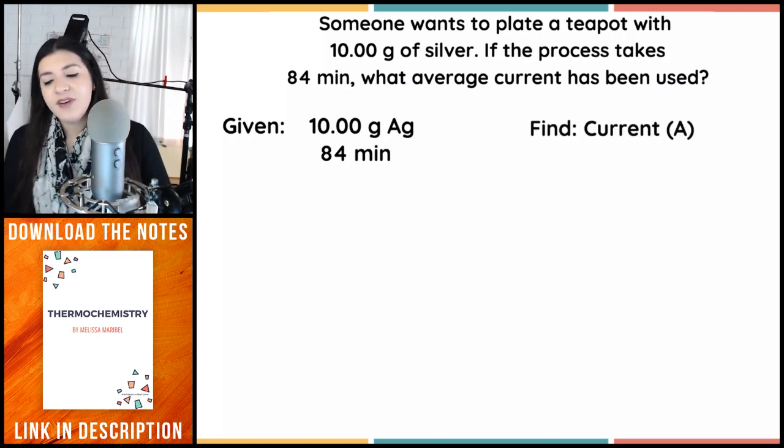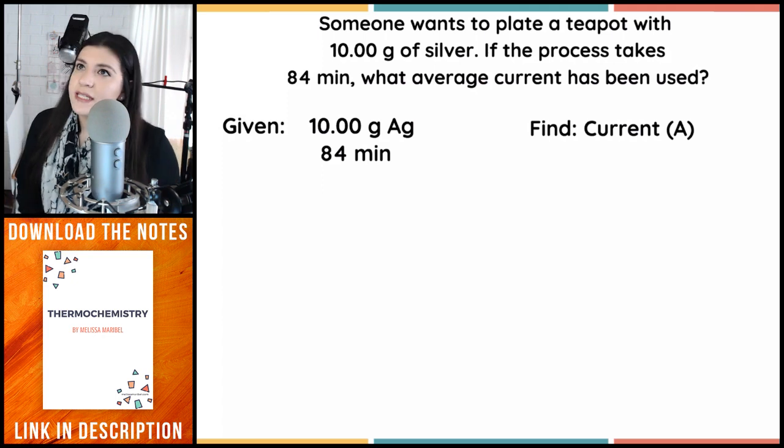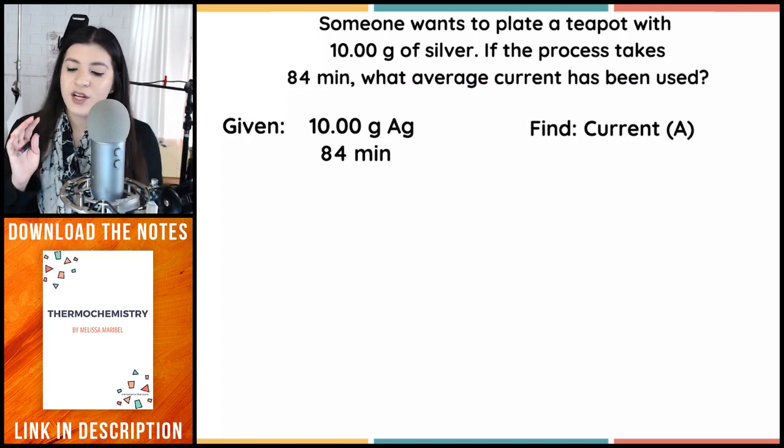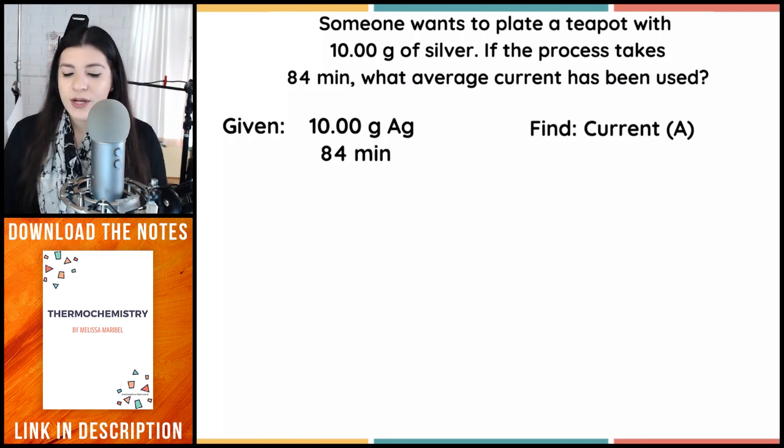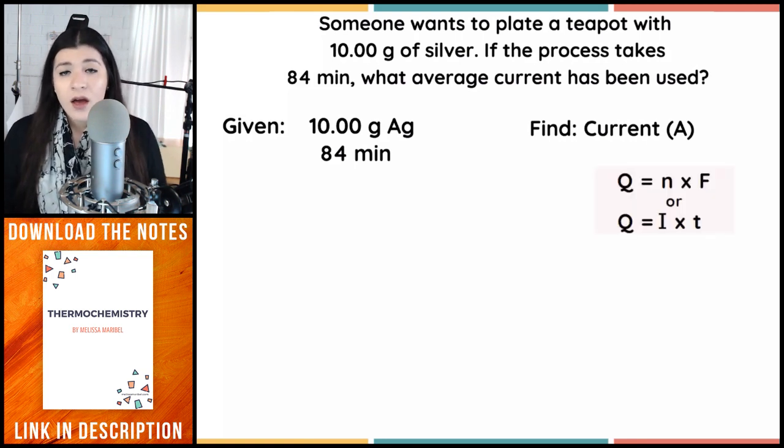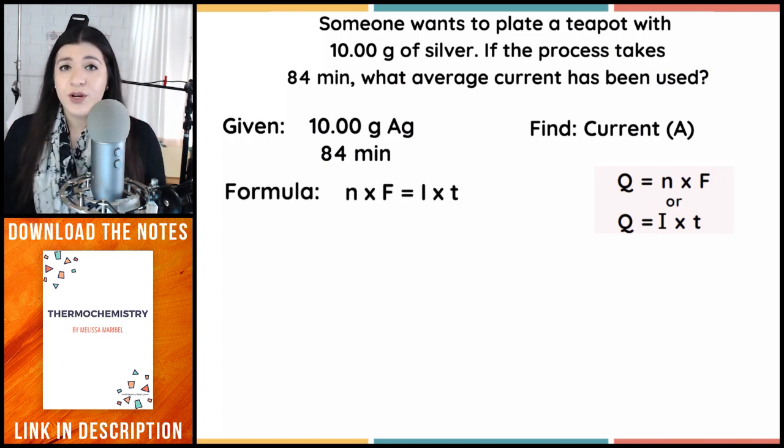And then what we're asked to find is our current. Our current is going to be found in amps. So A is amps, that's what we want our unit to be. Our formula is going to be these two formulas set equal to each other, or combined. So this is going to be our formula.